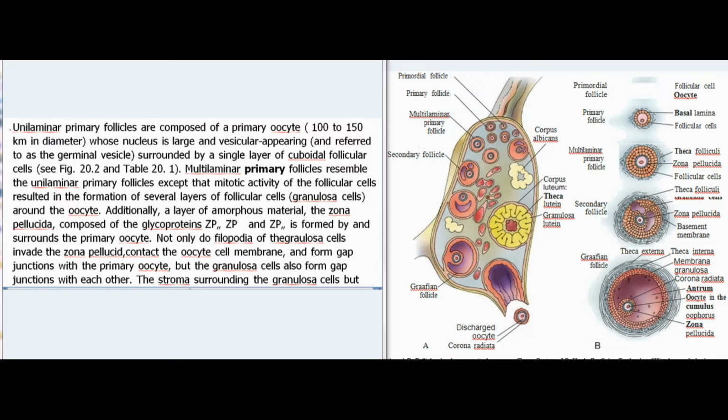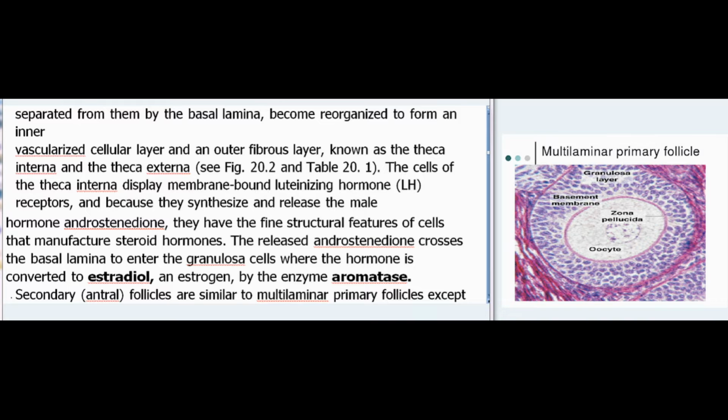The stroma surrounding the granulosa cells but separated from them by the basal lamina becomes reorganized to form an inner vascularized cellular layer and an outer fibrous layer, known as the theca interna and the theca externa, see Fig 20.2 and Table 20.1. The cells of the theca interna display membrane-bound luteinizing hormone, LH, receptors, and because they synthesize and release the male hormone androstenedione, they have the fine structural features of cells that manufacture steroid hormones. The released androstenedione crosses the basal lamina to enter the granulosa cells where the hormone is converted to estradiol, an estrogen, by the enzyme aromatase.